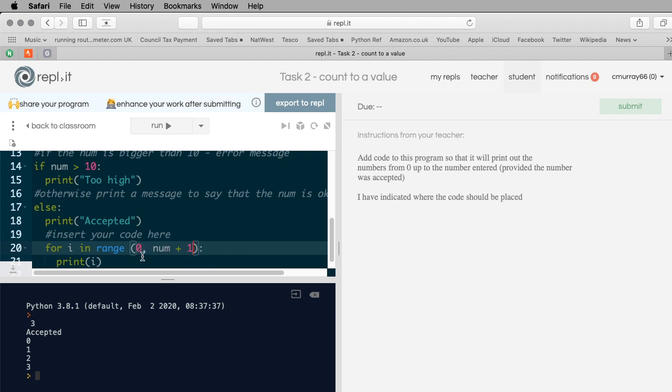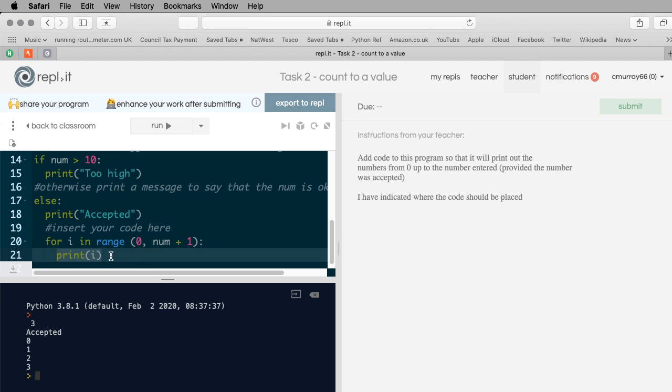So it goes 0, prints out 0. 1, prints out 1. It could have been doing anything in here, but that's what it does. 2, prints out 2. 3, prints out 3. It doesn't get to 4, and there you go, that's that done.